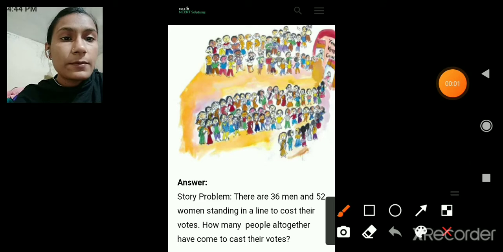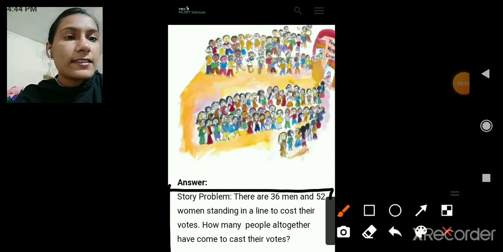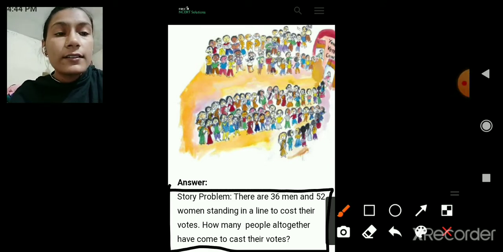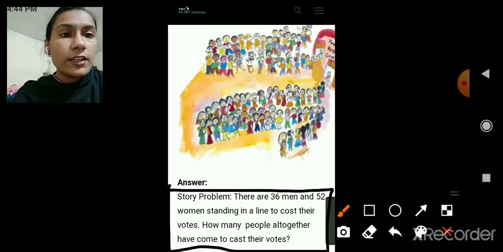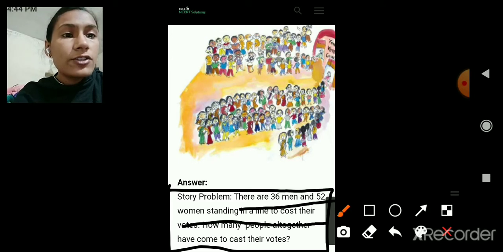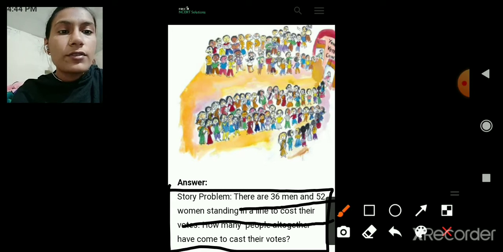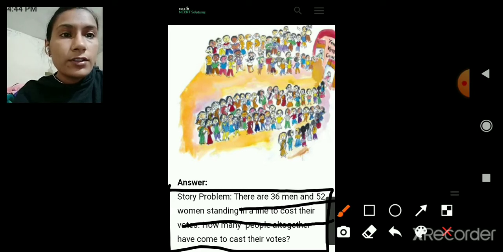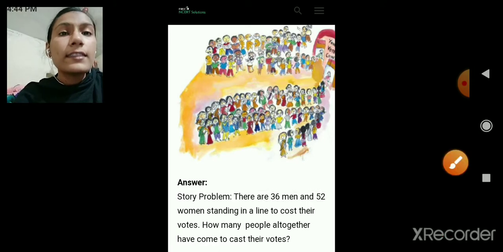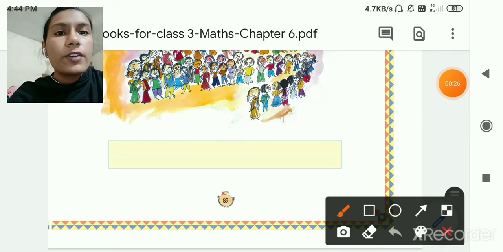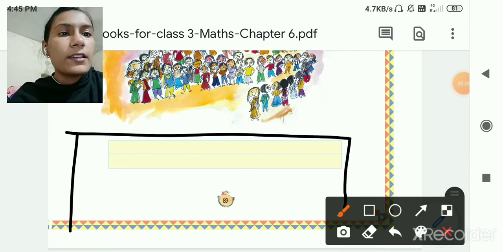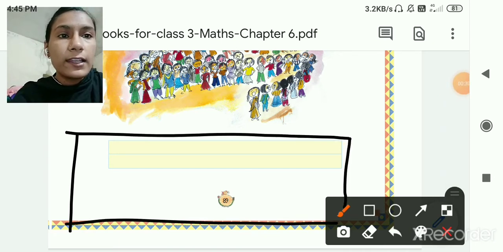In your textbook, you have to write this answer. No need to write in your fair book. So you can write like this: there are 36 men and 52 women standing in a line to cast their votes. How many people altogether have come to cast their votes? So this one you have to write in your textbook, here on page number 89.